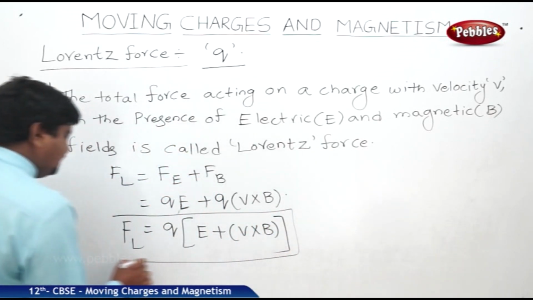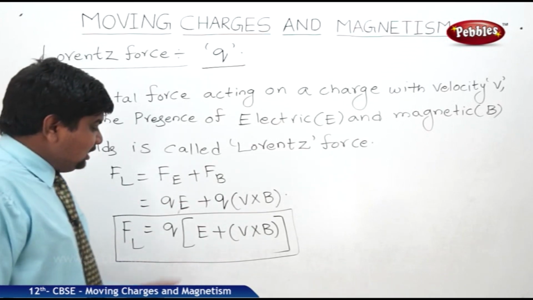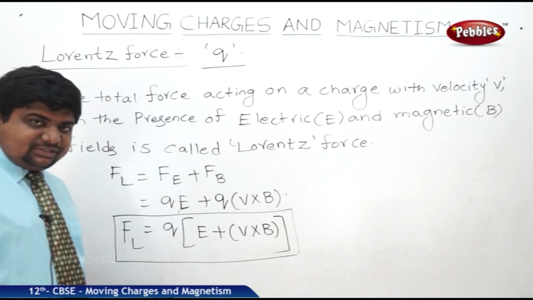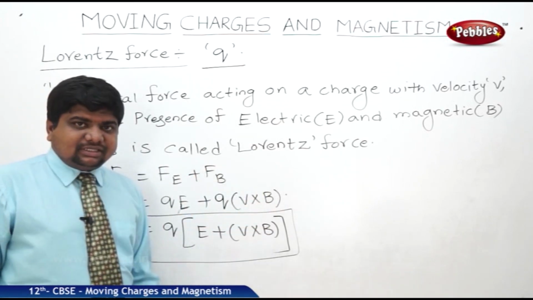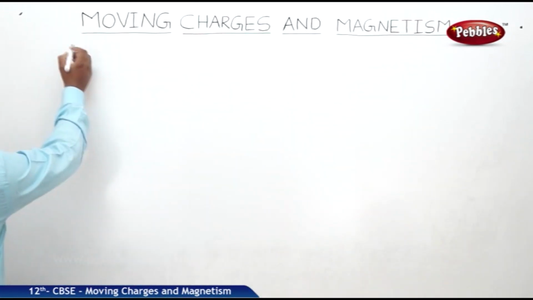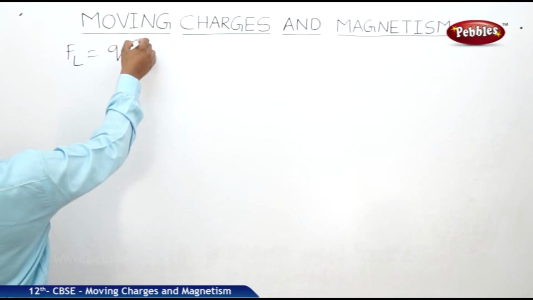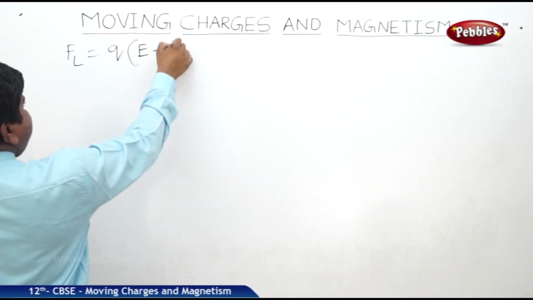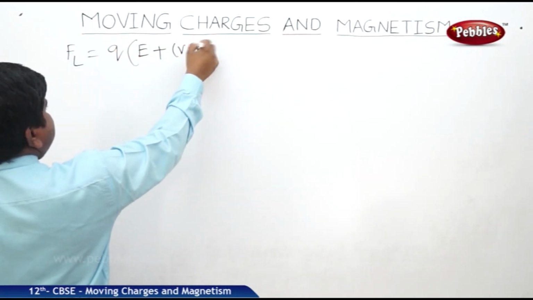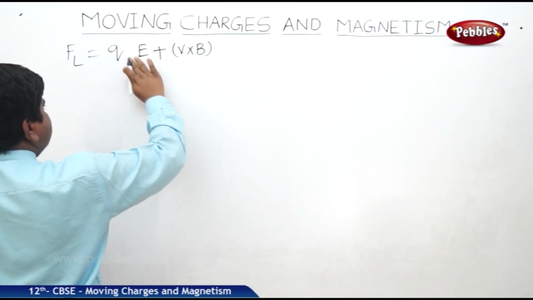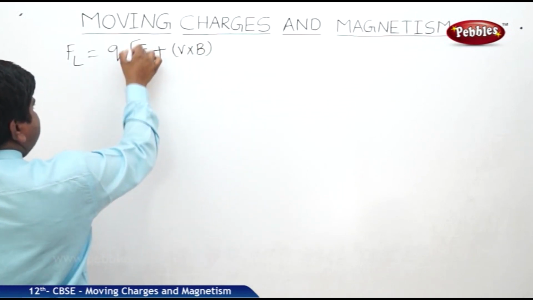We will check the vector notation of this Lorentz force and its dependence in the next part. So the expression is FL is equal to Q into E plus V cross B. You can write the brackets differently.